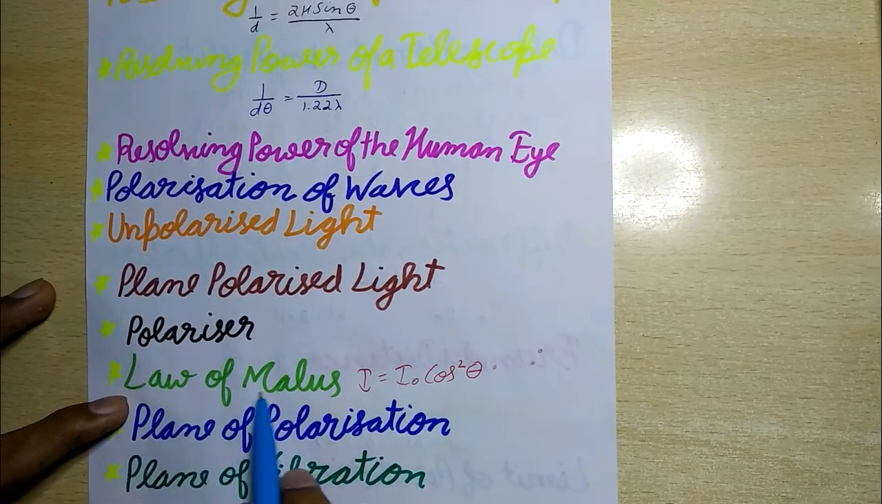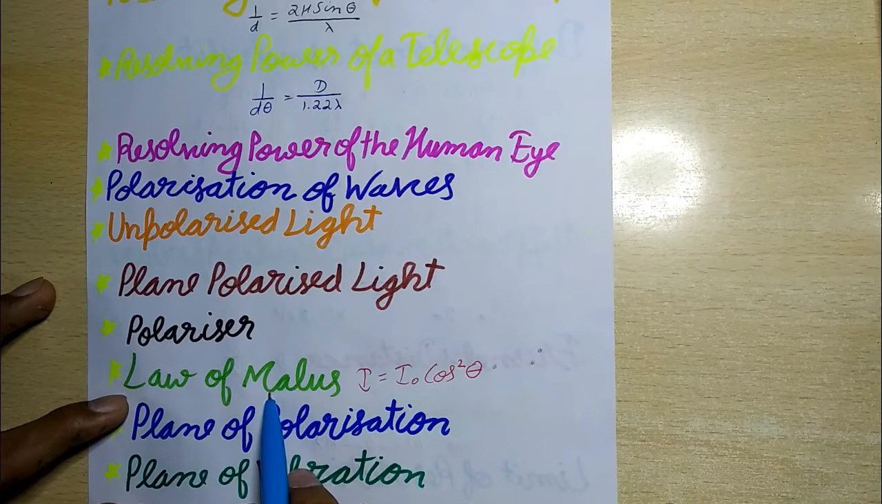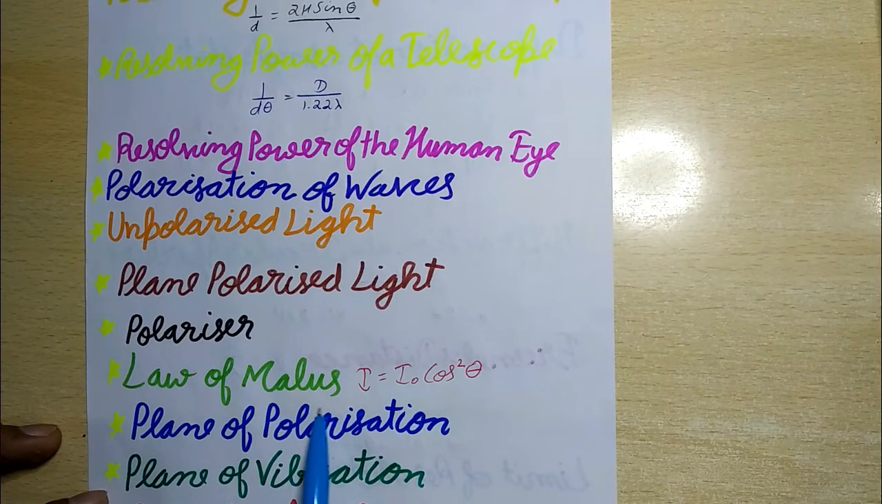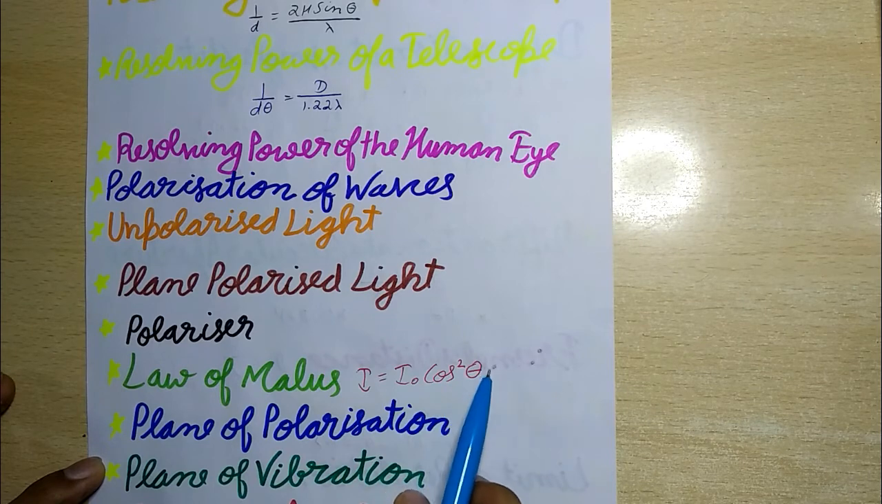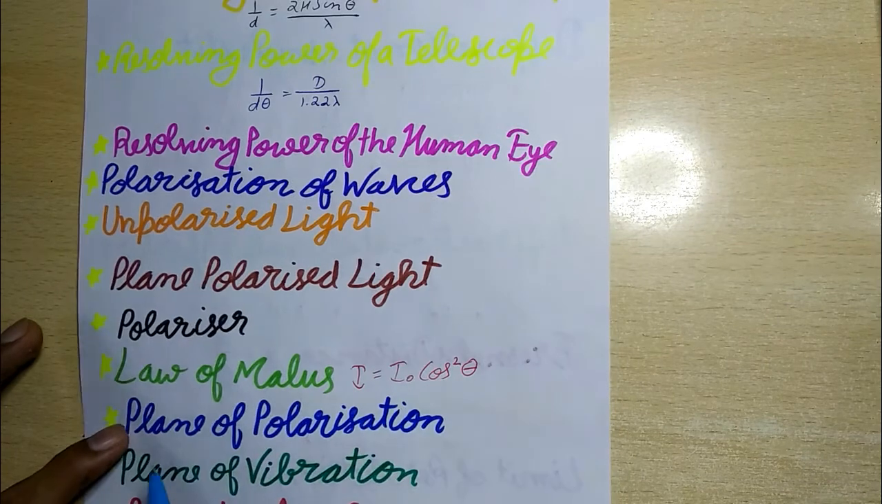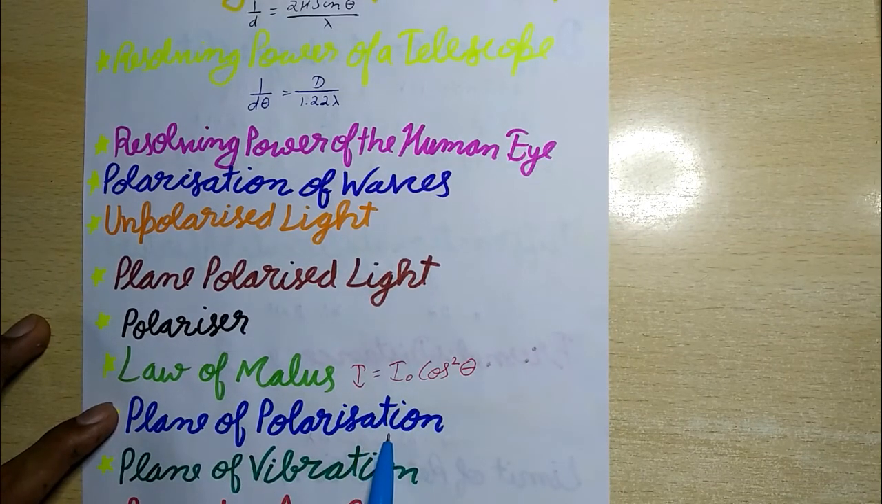Now, law of Malus. This law states that when a beam of completely plane polarized light is passed through an analyzer, the intensity I of the transmitted light varies directly as the square of the cosine of the angle theta between transmission directions of polarizer and analyzer. So I equals I naught cos square theta, where I naught is the maximum intensity of the transmitted light.